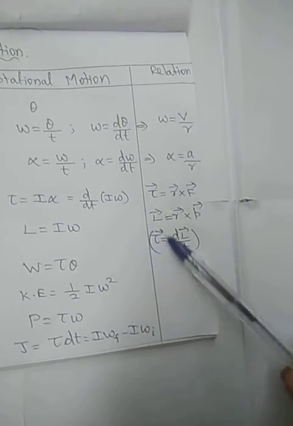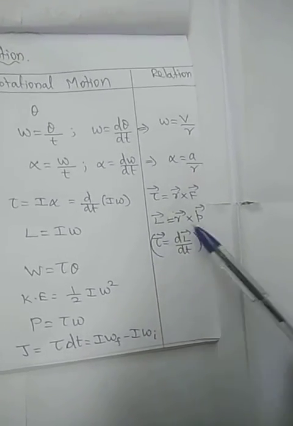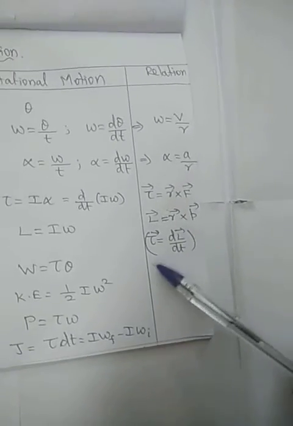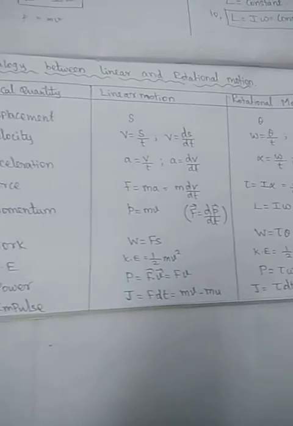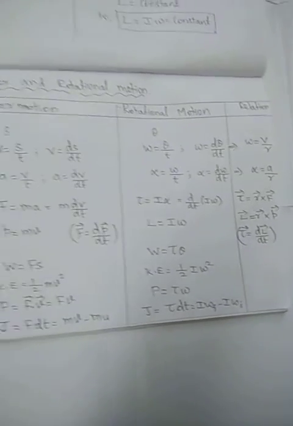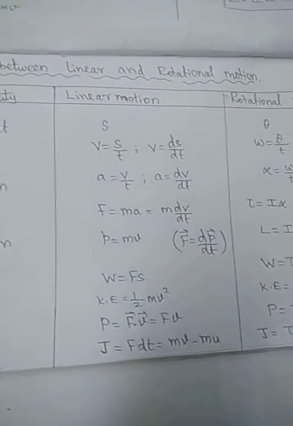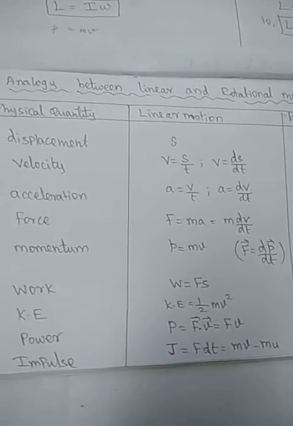Torque is equal to dL by dt, the rate of change of angular momentum. If you understand this table, this whole unit is explained in this table. This table will be helpful for JEE and NEET purposes for comparative studies.